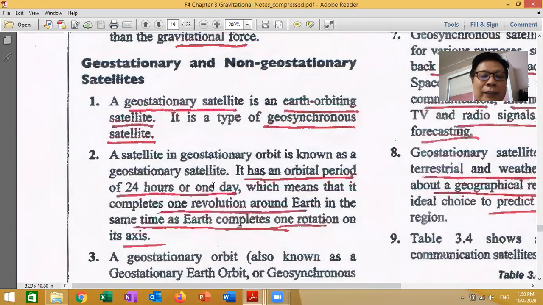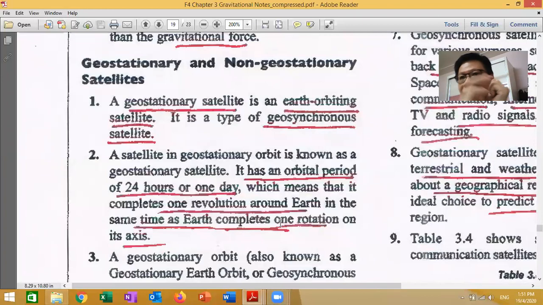Orbital period means 1 day, 24 hours, to make one complete circle. This means it completes one revolution around the Earth at the same time as the Earth completes one rotation. You know why? Because when the Earth makes one rotation in 1 day, this satellite also will make one complete revolution in 1 day.